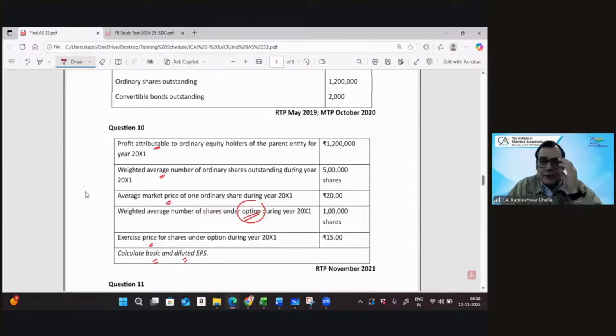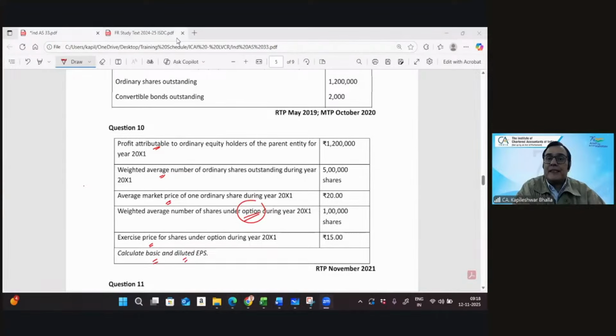Can I say, in terms of option, it is always dilutive in nature? I don't see a possibility that options would ever be anti-dilutive in nature. Do you agree with this statement? What do you say? And that's rightly agreed. Absolutely makes complete sense.